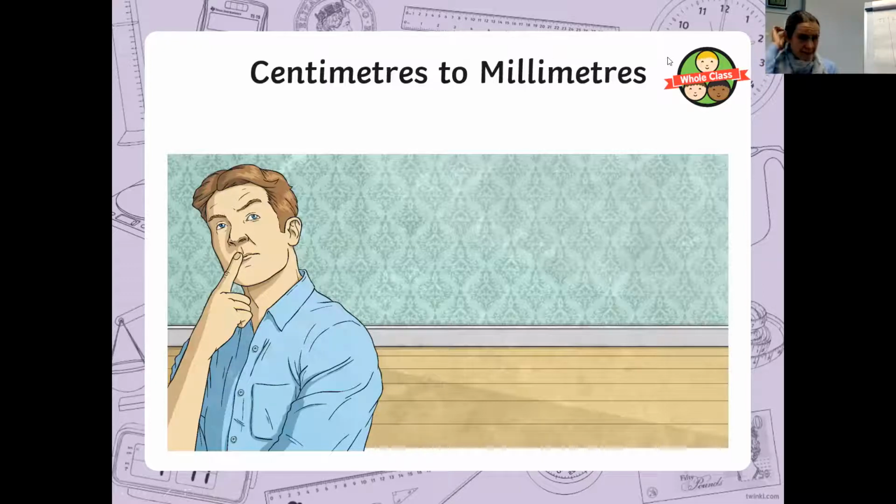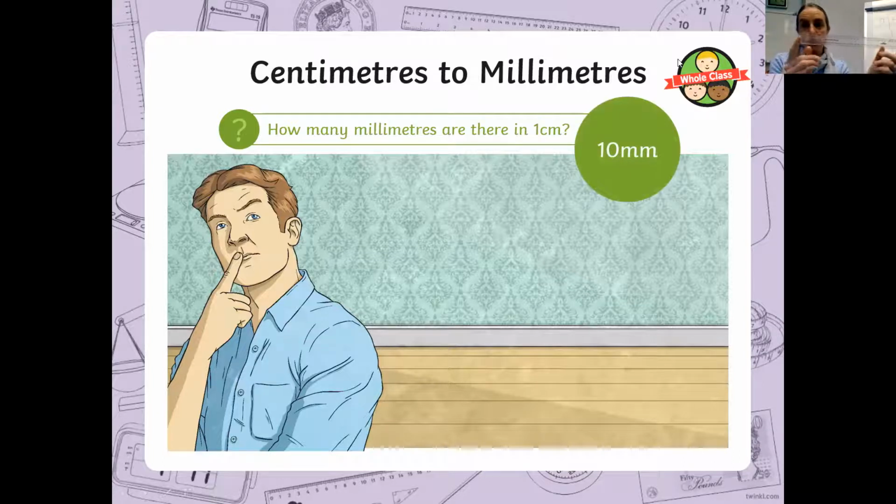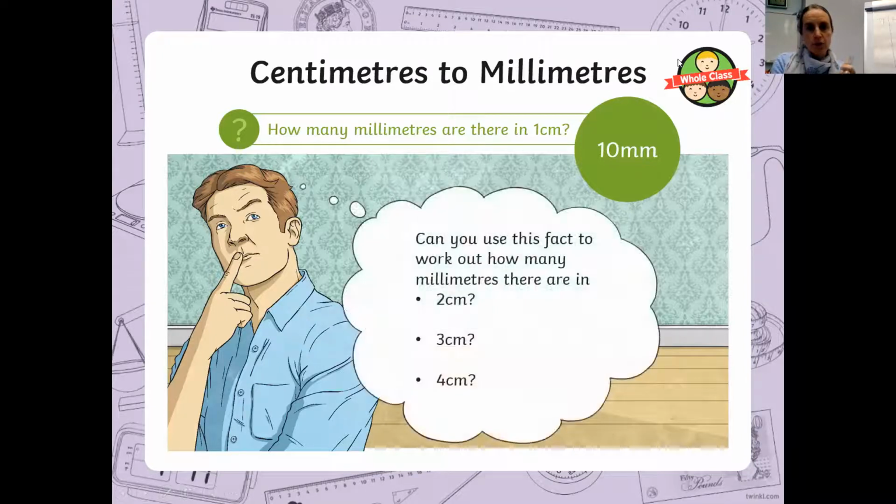So today we are converting units of measure. What do we need to do to change from centimetres to millimetres? And this is where you're going to be using the work that we did yesterday to help. Think about the number of millimetres that there are in 1 centimetre. In 1 centimetre, there are 10 millimetres. You can see on my ruler there, and hopefully you've looked at your rulers. 1 centimetre is 10 millimetres, not a very big measurement at all.